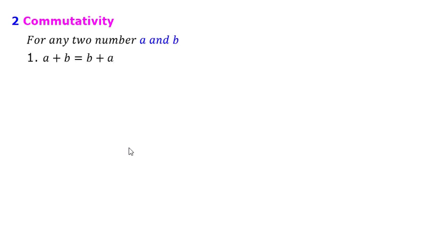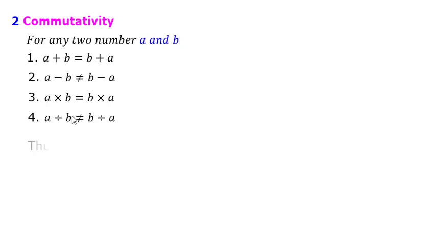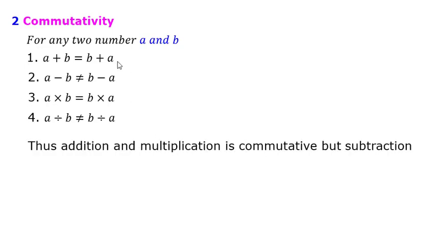Now let us see the second property, called commutativity or the commutative property. Here, for any two numbers a and b, a plus b gives me b plus a, right? So my operation is addition. If I am adding a and b, the result is the same as adding b and a. That means I can commute the position of a and b. A can go in place of b, b can go in place of a. So I will say that addition is commutative.